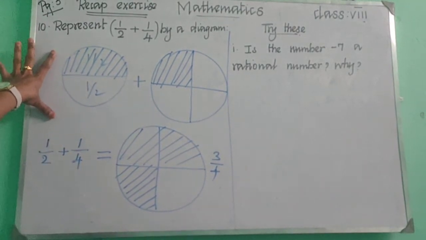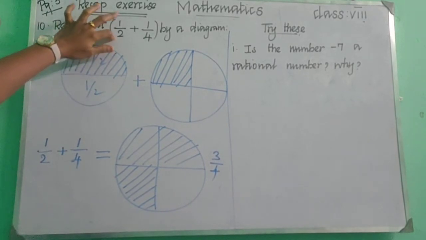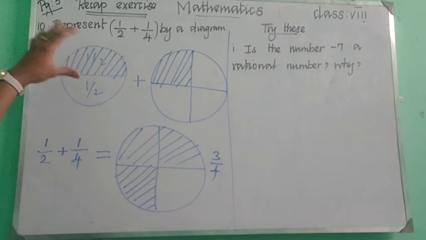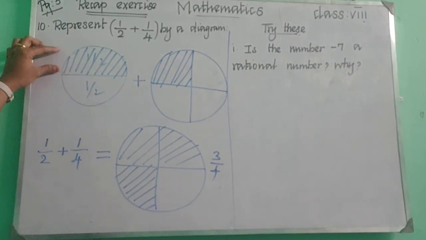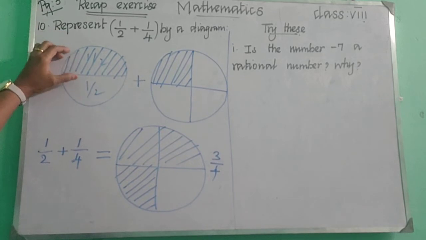Draw this diagram by using a coin or a circle. Okay, draw neatly and shade by using a pencil. Okay, children, so can you all understand? So half means the first part out of 2 parts. We had separated the circle into 2 equal parts, and the half part is one part, that is 1 by 2.